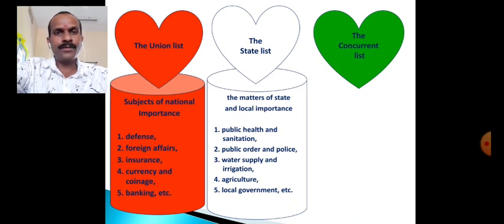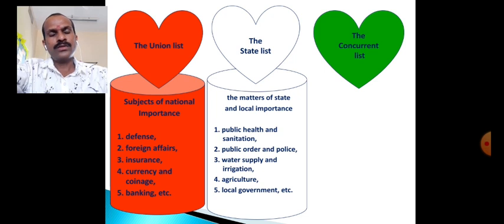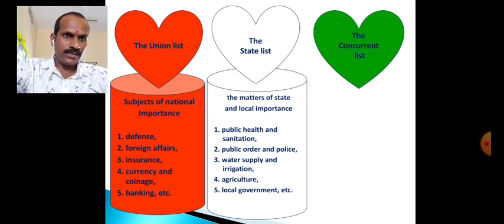Public order and police, okay, to maintain law and order and to maintain peace in the state. Whatever laws, schemes or rules are made regarding that, they are made by the state government. Then water supply, irrigation. These schemes are made by the state government. Agriculture, to make the different agricultural schemes.